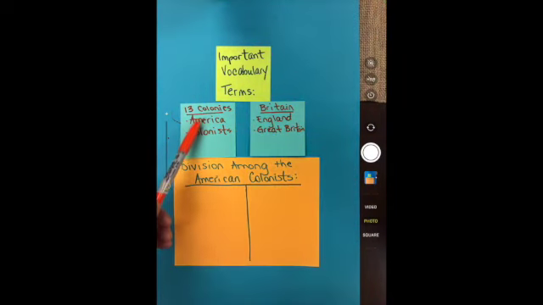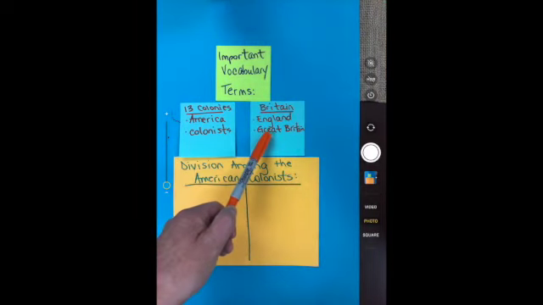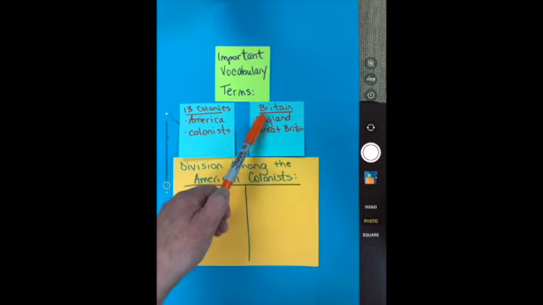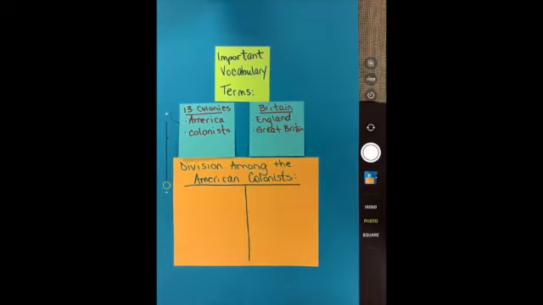The 13 colonies we know are those 13 states in America, and we would refer to them as colonists. On the other hand, in Great Britain, across the Atlantic Ocean, we would refer to Britain, England, or Great Britain as the group of people that are still living in England.